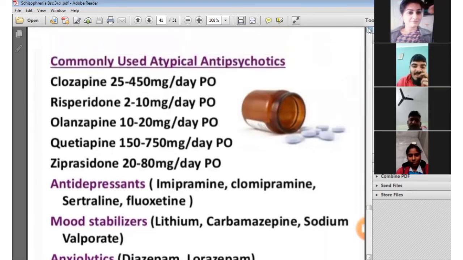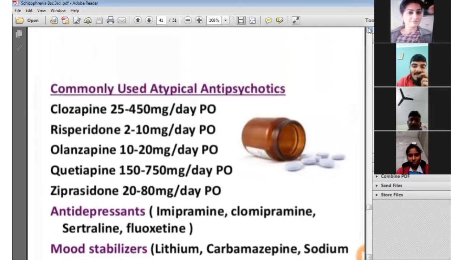Commonly used atypical antipsychotic drugs are olanzapine 25 to 450 mg, risperidone, quetiapine, an antidepressant like sertraline, and a mood stabilizer like lithium.